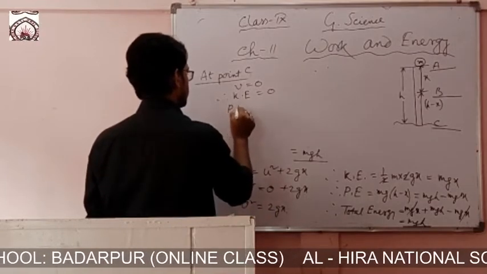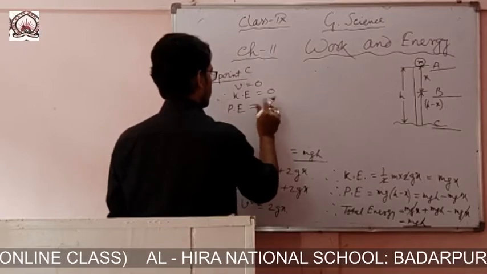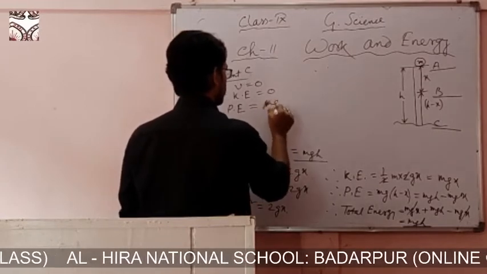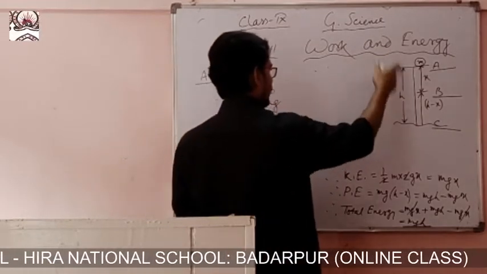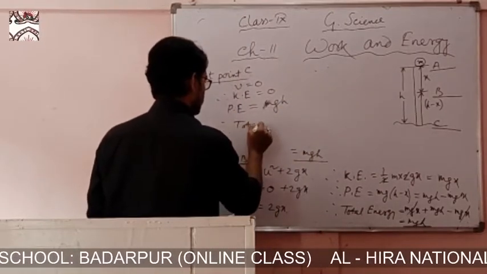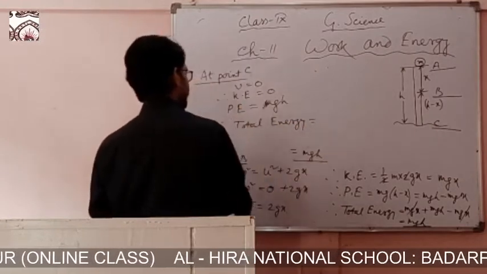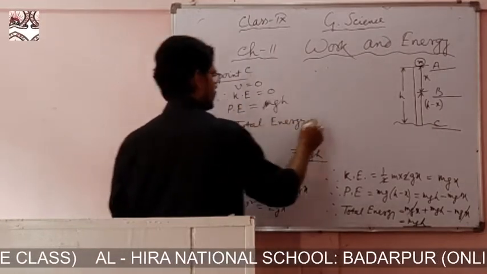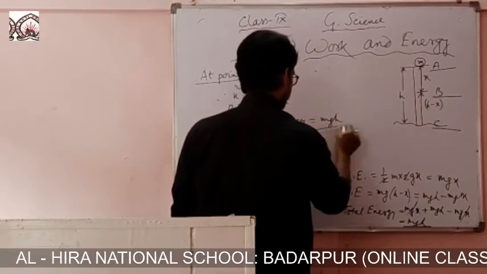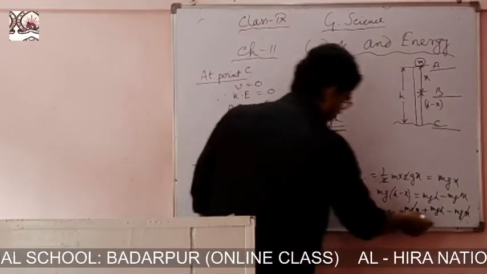Then potential energy will be m g, and the height, total height, is h. So therefore total energy, the sum of kinetic energy and potential energy, is mgh plus 0, that is mgh. So at point C also mgh, at point A also mgh, at point B also mgh.